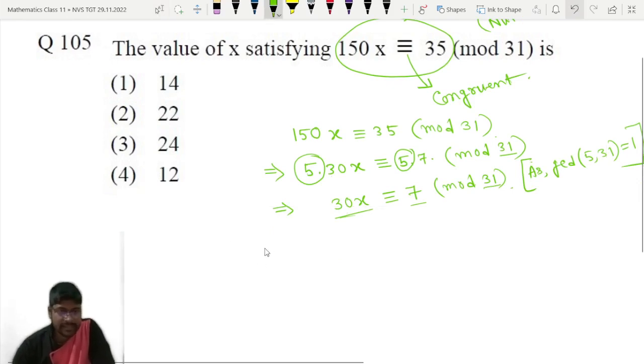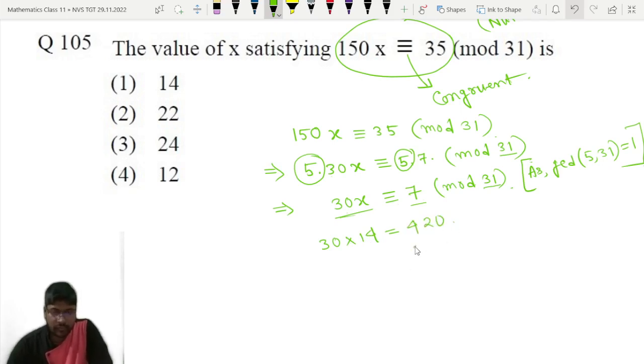So first take x equal to 14. If I take x equal to 14, then 30x means 30 into 14, which is 420.